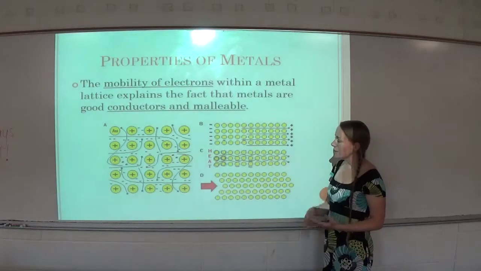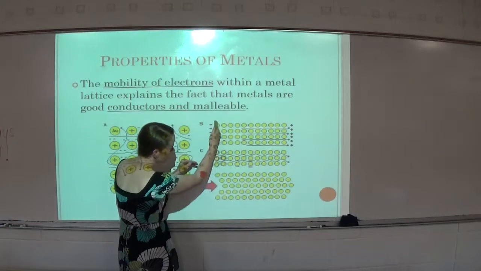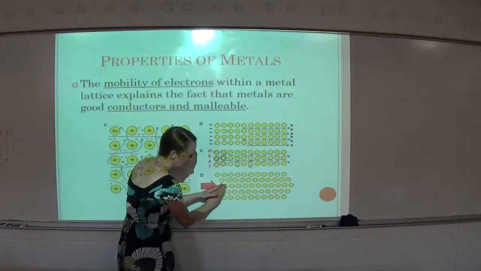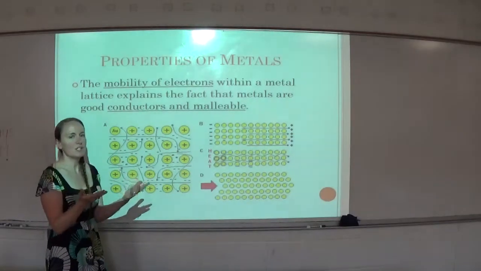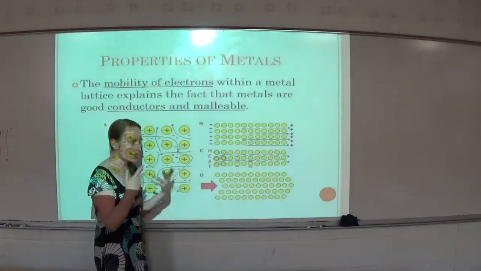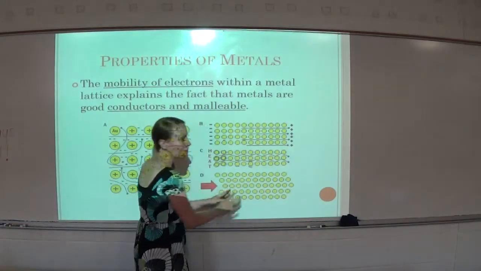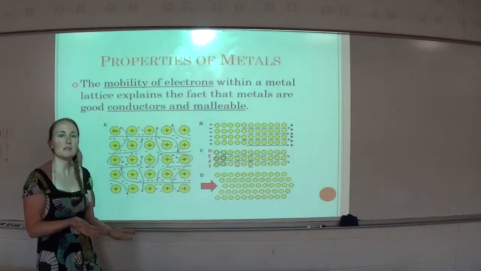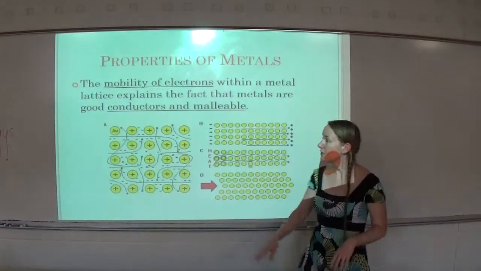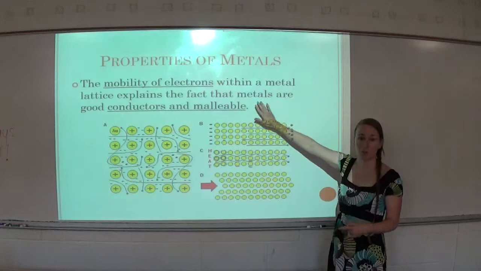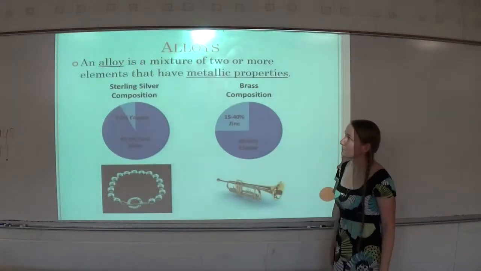If you try to hit a metal, see how we started all lined up and then we hit it, then what happens is, think of the sea of electrons as being actual liquid. It's not, but just think of it that way. Then those metal cations can just shift over a little bit. That's what makes them malleable instead of shattering like a non-metal. So that sea of electrons is what contributes to metals being good conductors and being malleable.